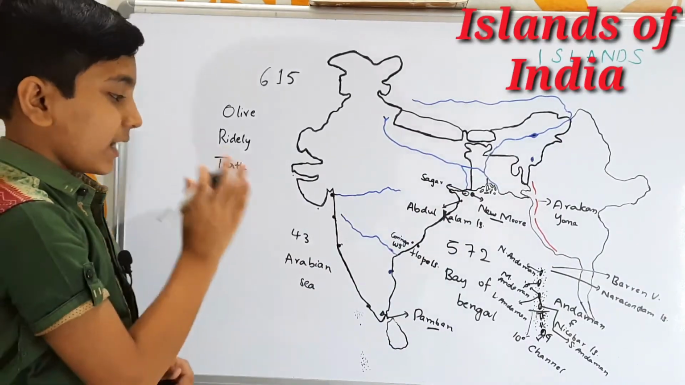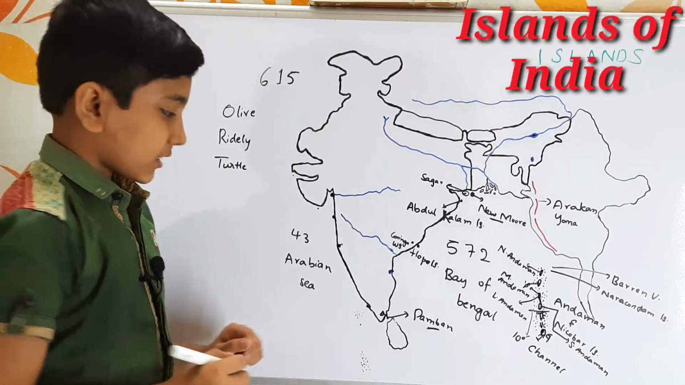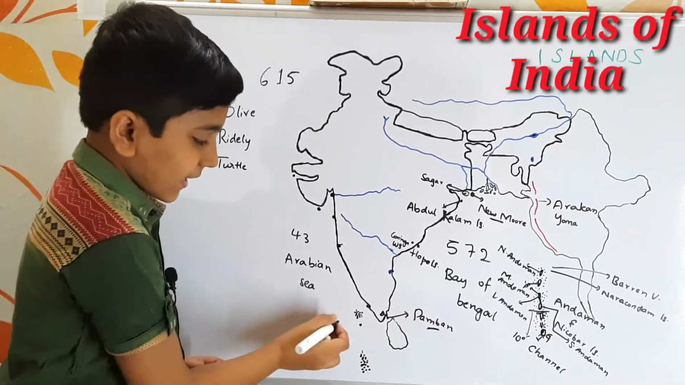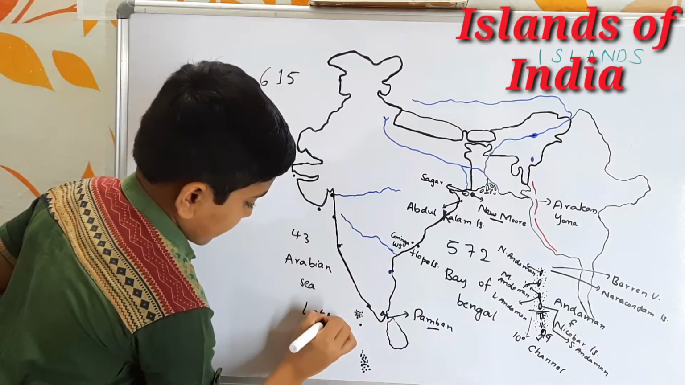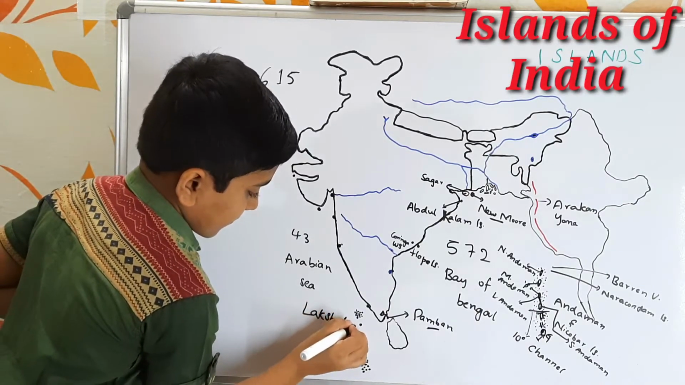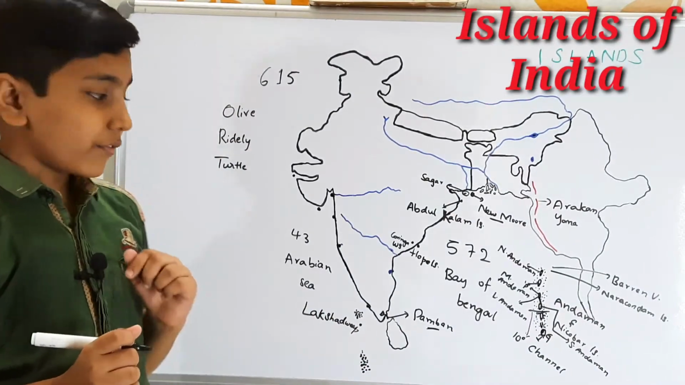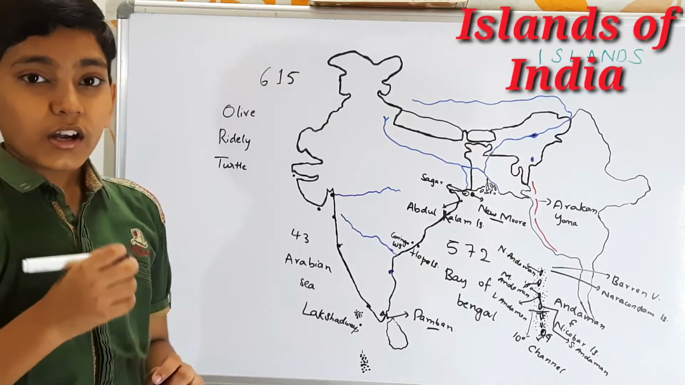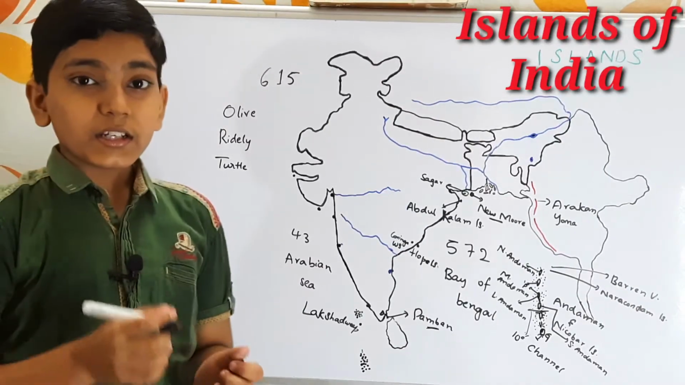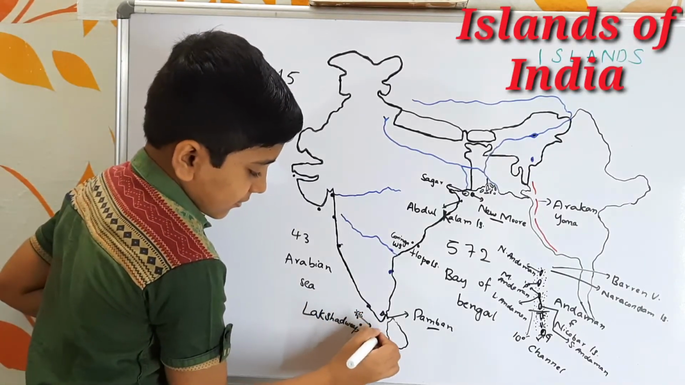Next let's come to the islands which are situated in the Arabian Sea. Firstly let us begin with the Lakshadweep Islands. So these islands are the Lakshadweep Islands. These Lakshadweep Islands are the smallest union territory of India, and they are of coral origin. That means they are formed by the coral reefs. And the capital is Kavaratti, which is this one.